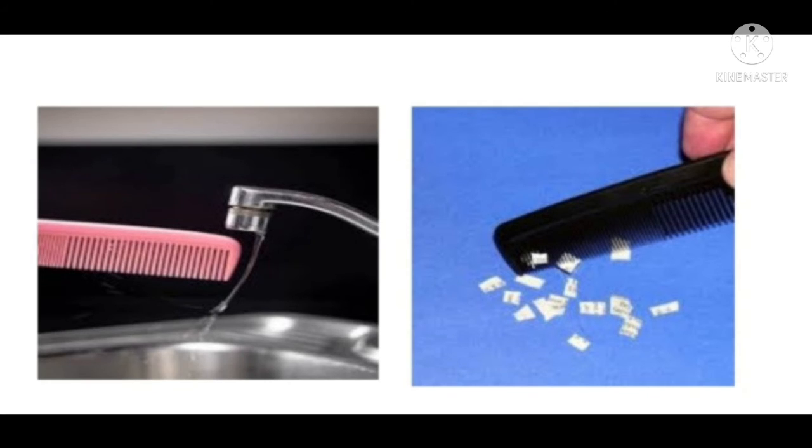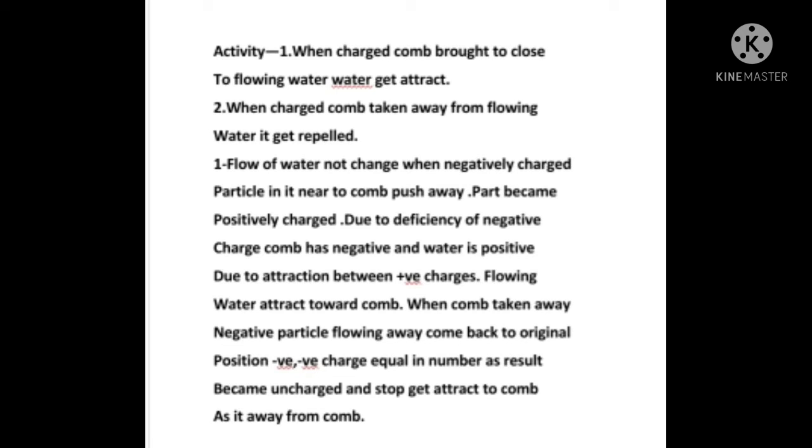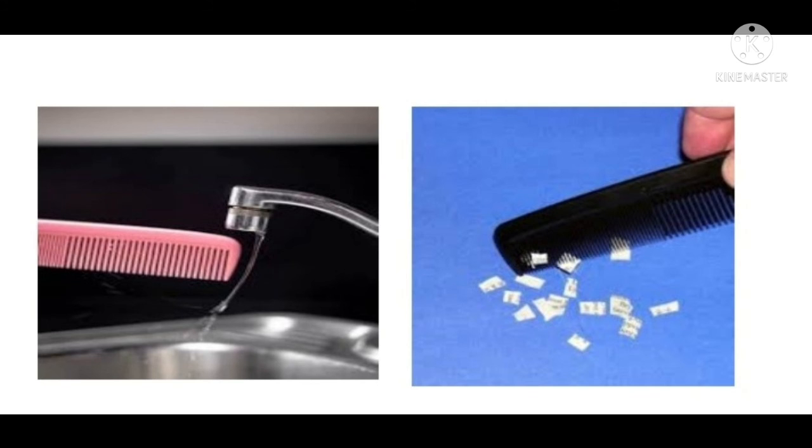Then next point is the comb attracting pieces of paper, and a flowing tap of water will be attracted toward the comb. In this activity, you see that at first the flowing water is not charged. When a negatively charged comb comes near to the flowing water, the negative particles in it near to the comb are pushed away. That part becomes positively charged due to the deficiency of negative charge. The comb has negative and water has positive charge. Due to this attraction between opposite charges, the flowing water is attracted toward the comb.